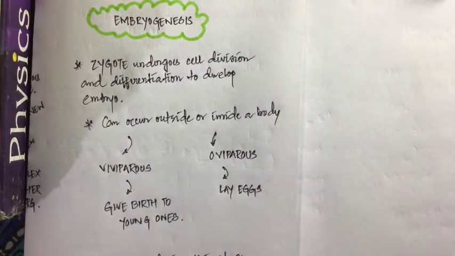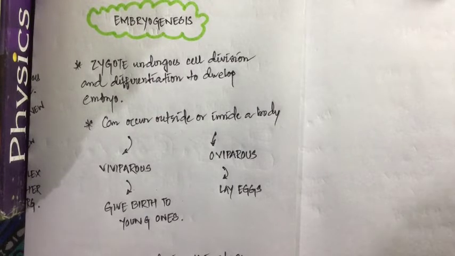Question is correct. Zygote undergoes what? Cell division. That means it divides. From one cell it becomes 2, 2 to 4, 4 to 8, and then 8 to 16 and so on. Right? So the number increases. But try to think about it.